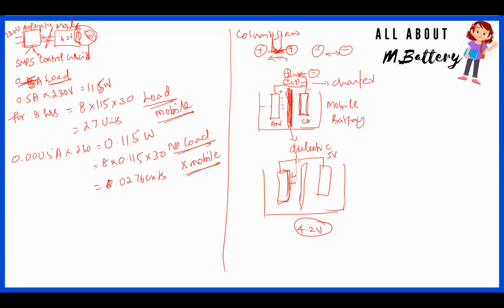And this lithium is ready to move, but it does not have any path to move through the chamber because it's fully charged already. Now we are over-voltaging this one. So this condition is like your mobile phone being connected straight away to the DC supply, not through the adapter, right? So now this will create a force on this part because this is positive, lithium is also positive, and positive will repel, right?